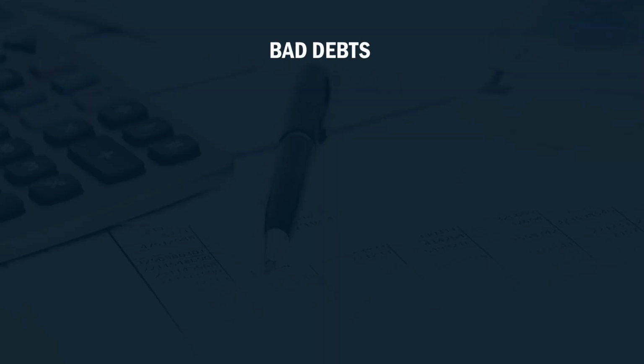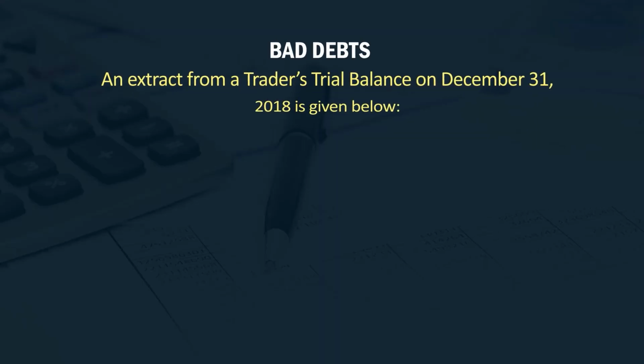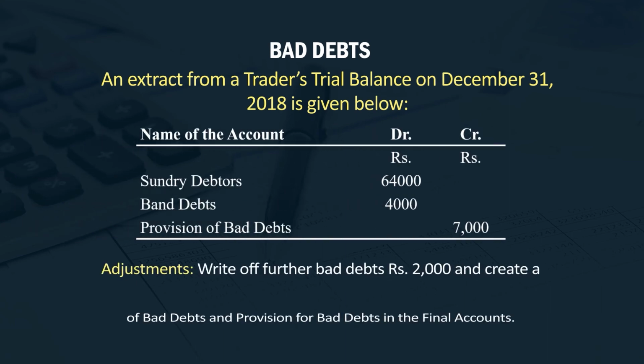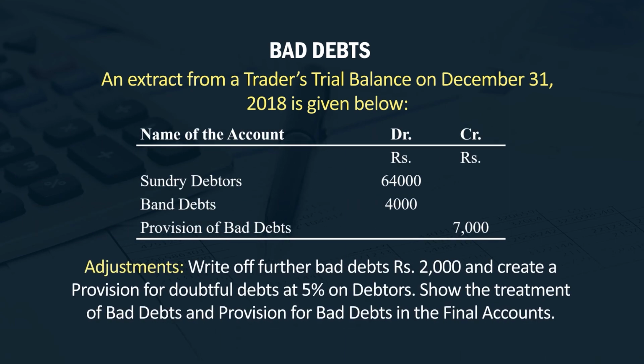So, here an illustration is given that on 31st December 2018, the amount of debtors is given 64,000, bad debts is given 4,000, provision for bad debts 7,000. It means the 7,000 is the old provision. Further bad debts is given rupees 2,000 outside the trial balance, and we have to create a provision for doubtful debts at the rate of 5% on debtors. Show the treatment of bad debts and provision for bad debts in the final account.